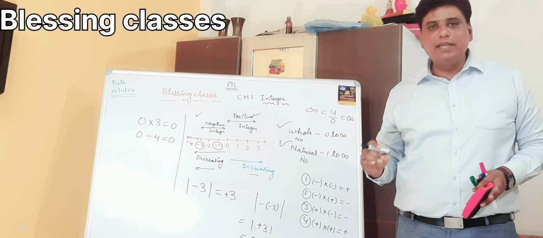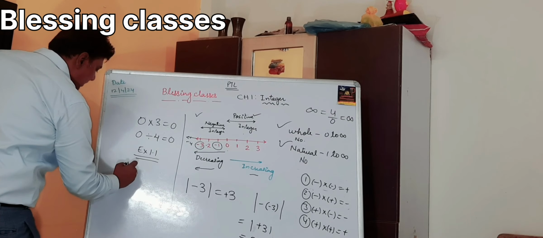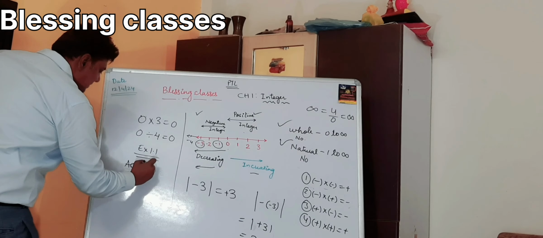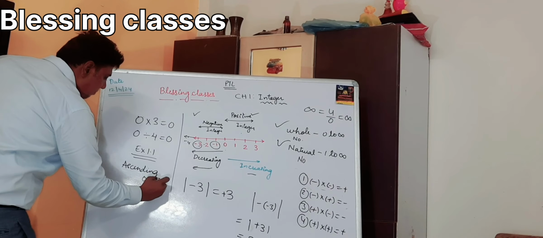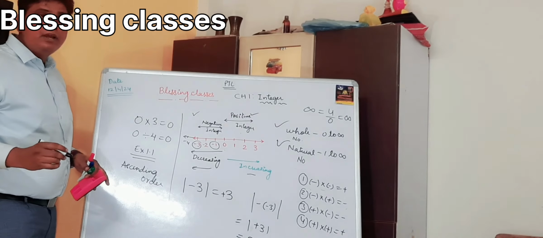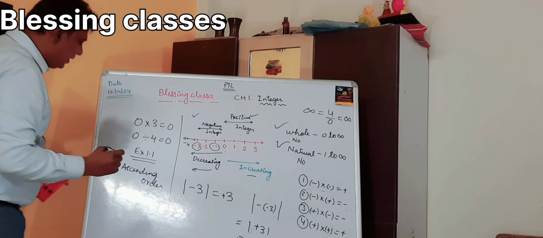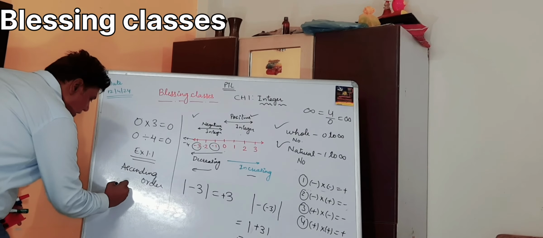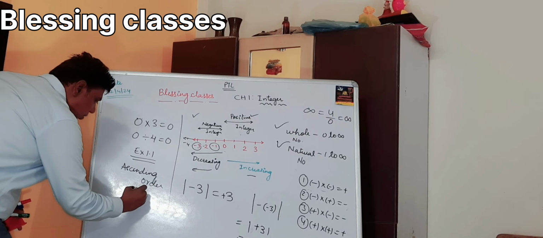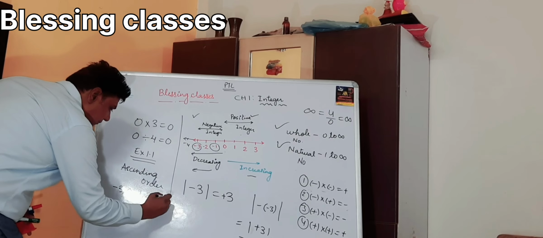We can have some examples like ascending order. Exercise 1.1 is about ascending order. What is ascending order? Ascending order means from smaller to bigger. Here is a hint. Suppose these are the numbers: -3, 0, 1, 2, -11.